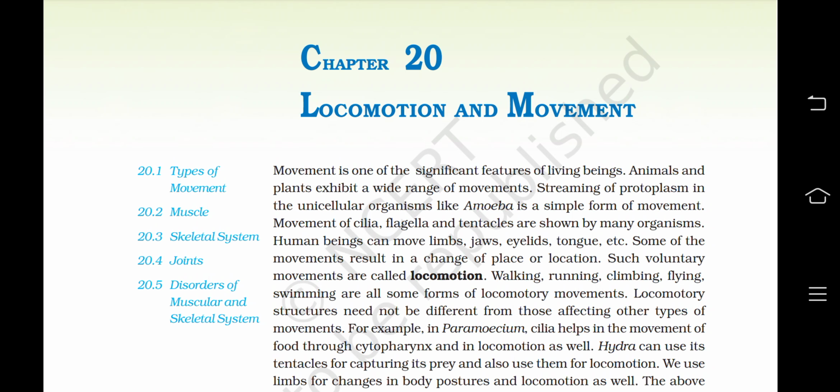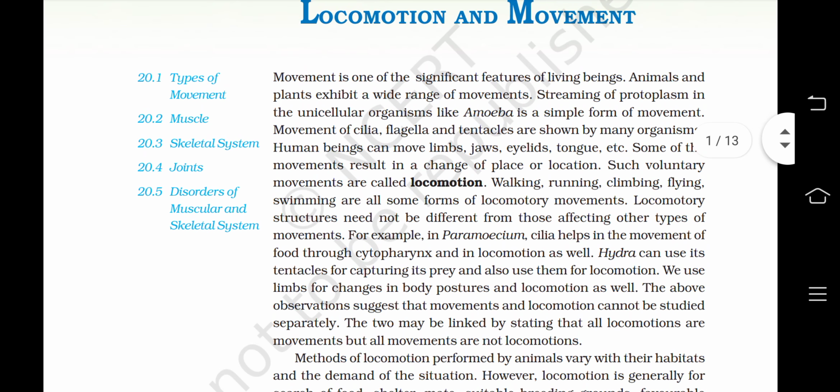Movement is one of the significant features of living beings. Animals and plants exhibit a wide range of movements. Streaming of protoplasm in unicellular organisms like amoeba is a simple form of movement. Movement of cilia, flagella and tentacles are shown by many organisms. Human beings can move limbs, jaws, eyelids, tongue, etc.